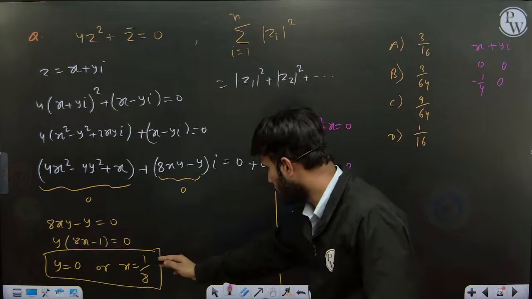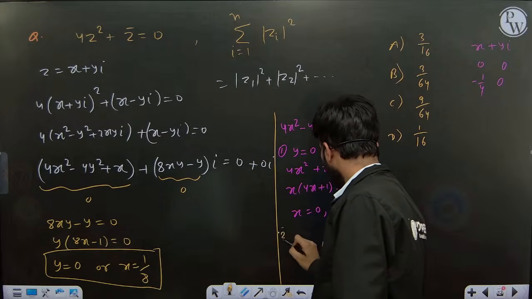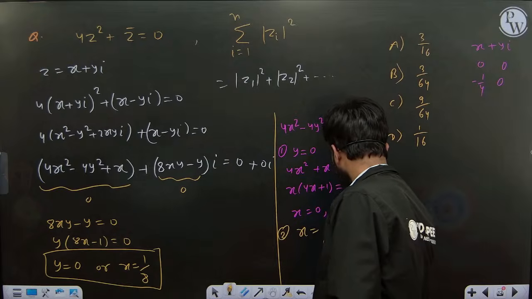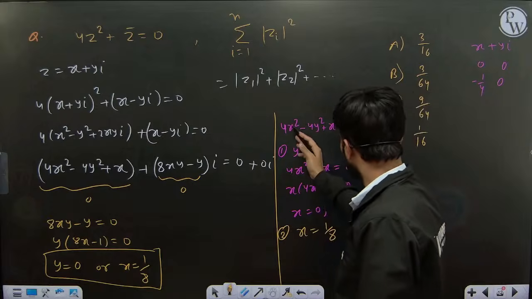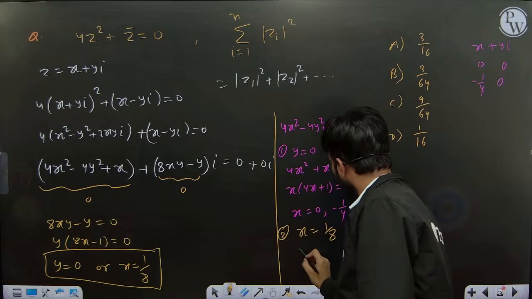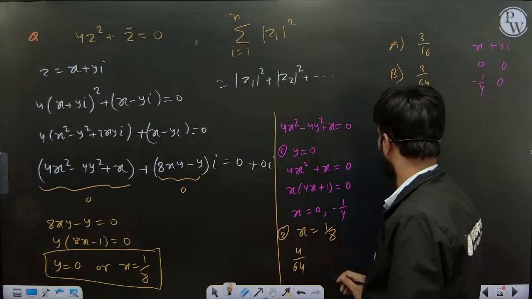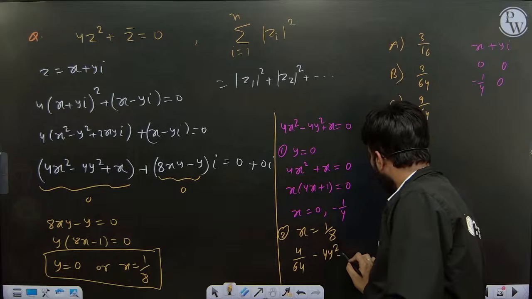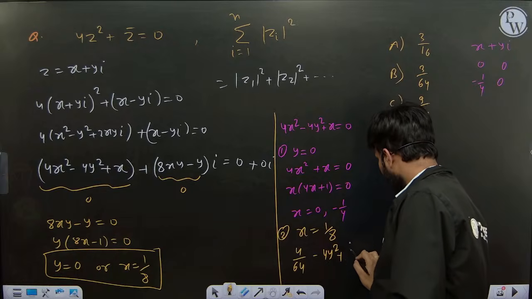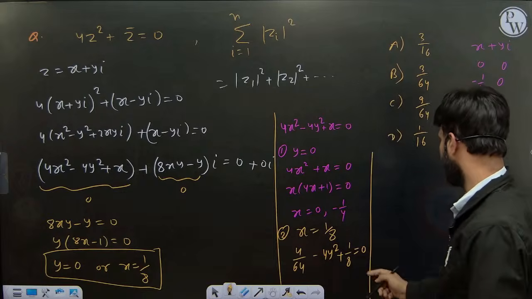Now the next solution, if we have x equal to 1 by 8. Put x equal to 1 by 8 there and you get the y value. So you will put 1 by 8 there, so you will get 4 by 64 minus 4y square plus x is 1 by 8, so 1 by 8 equal to 0. Solve this.